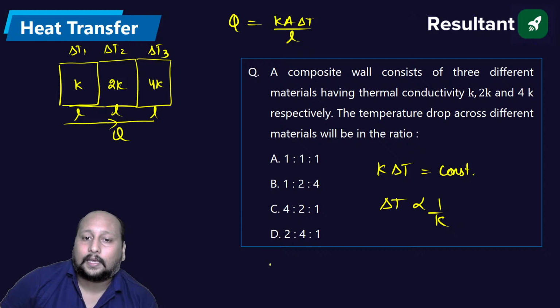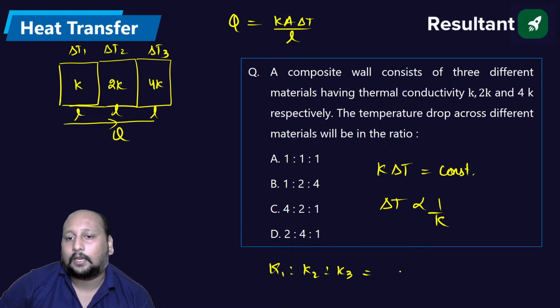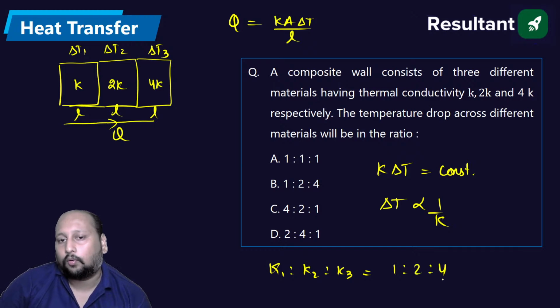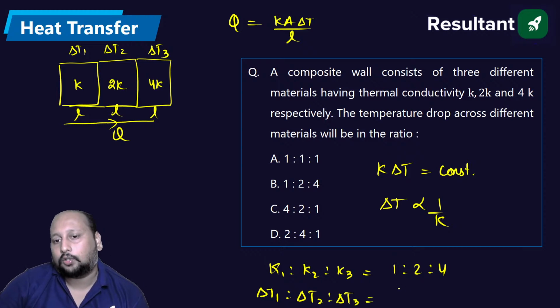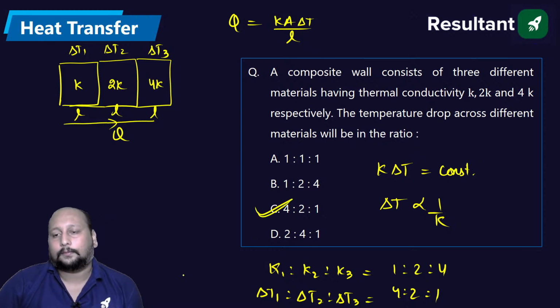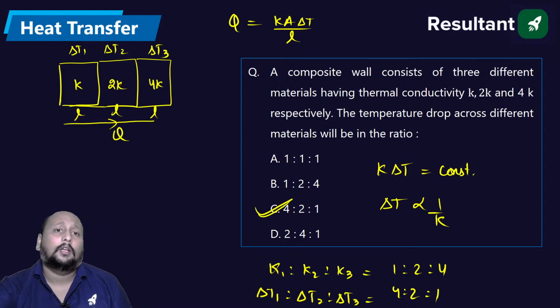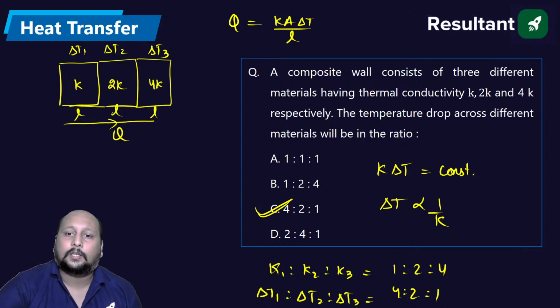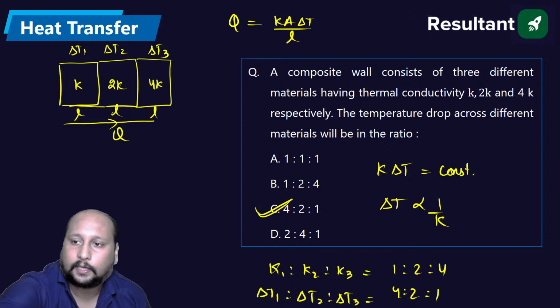तो अगर आपका K1 is to K2 is to K3 is having a ratio of 1 is to 2 is to 4, then delta T1 is to delta T2 is to delta T3 will be having a ratio of 4 is to 2 is to 1. 4 to 1, option C is the correct answer. Okay, understood? Clear? Right, chaliye next question.